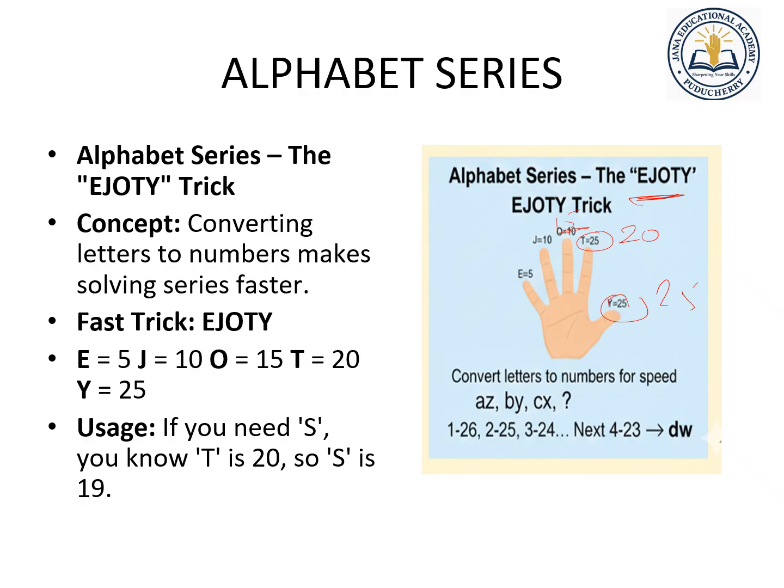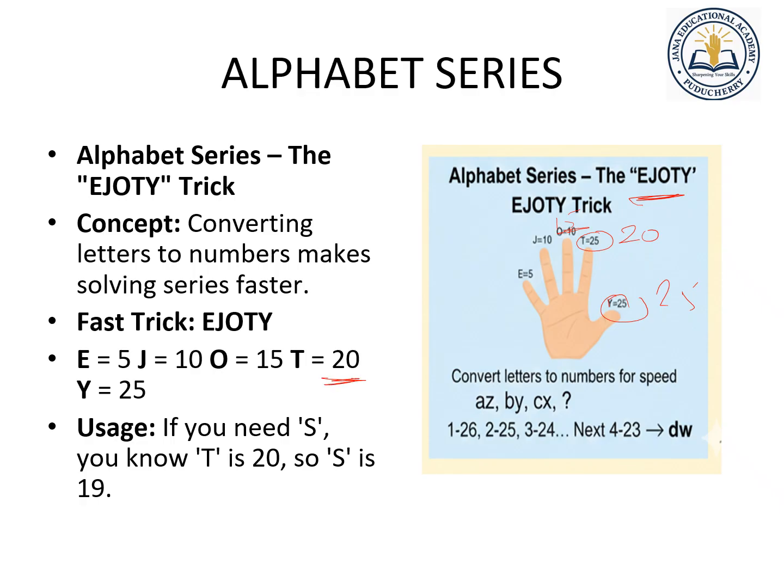So if you need to find out the number of an alphabet, it is very difficult to start from A, B, C, D, right? So if you use the EJOTY method, T is nothing but 20 here.